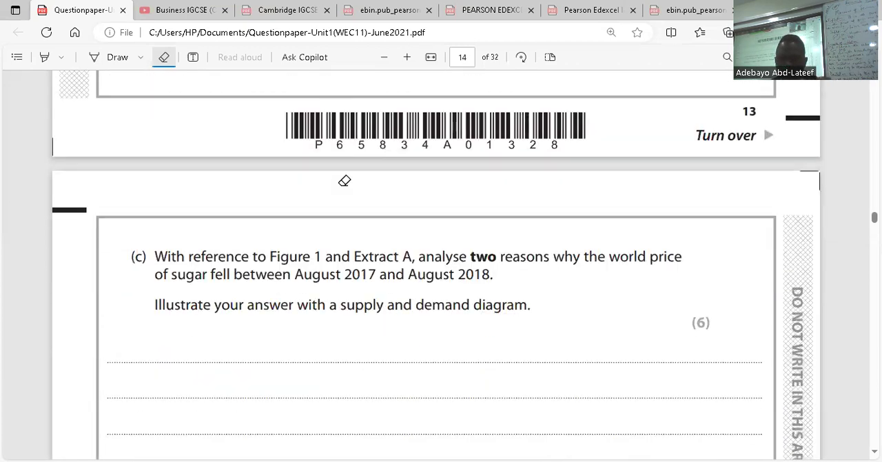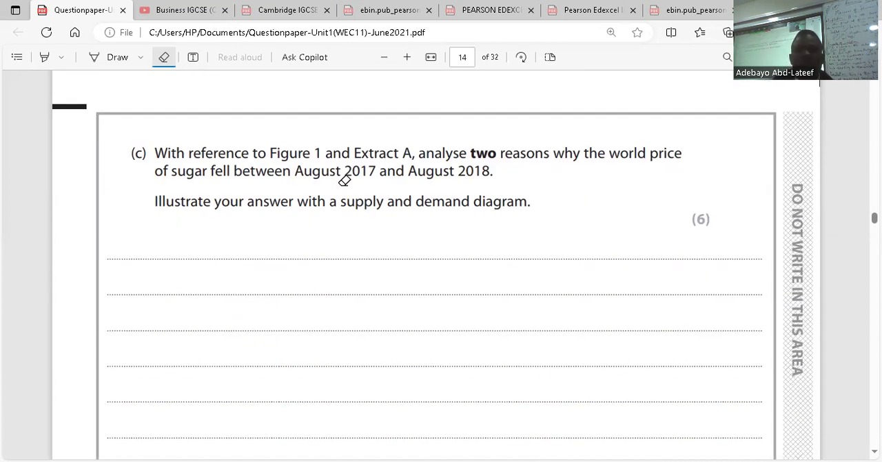So we have question C. Okay, going to question C. They said, with reference to Figure 1, extract A, give 2 reasons why the world price of sugar fell between August 2017 and August 2018. Based on the extract I read for you, if you can recollect, there are reasons why they said there was a fall in the price of sugar between 2017 and 2018.